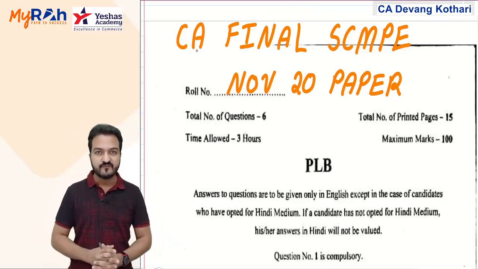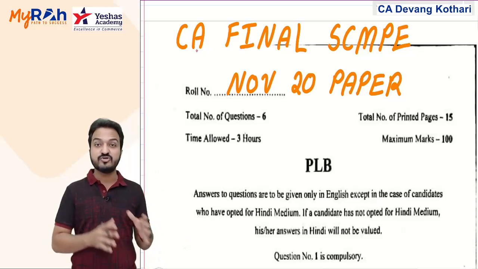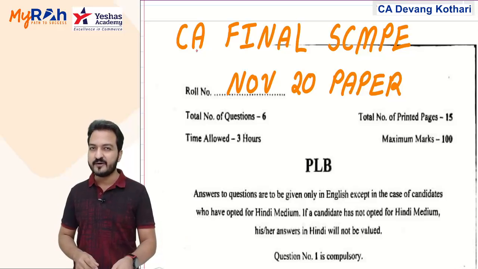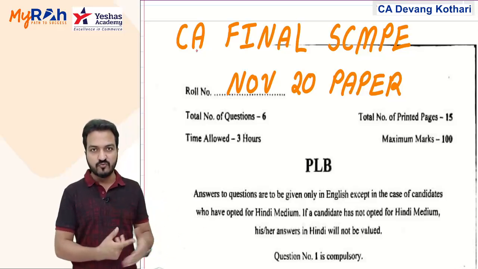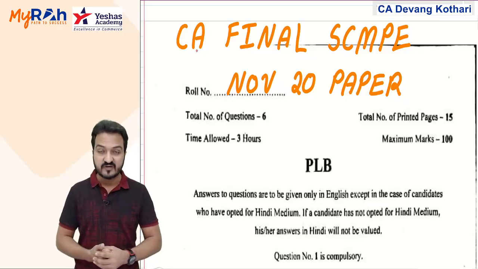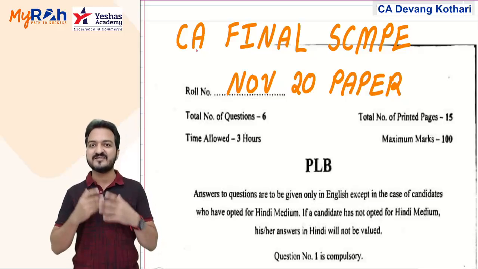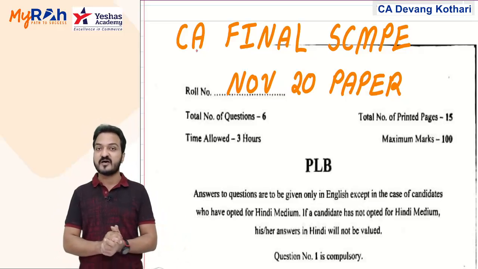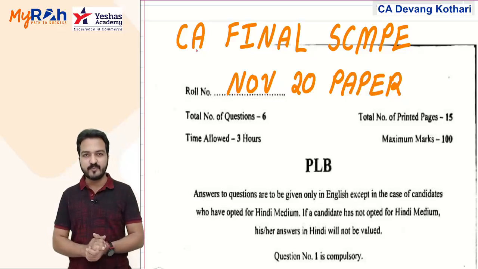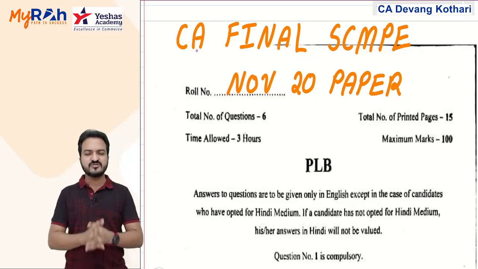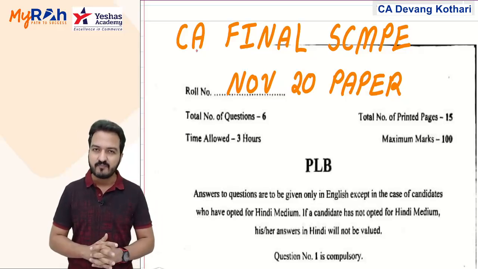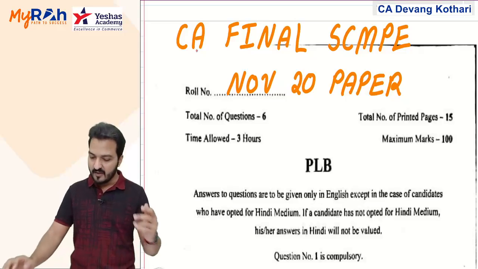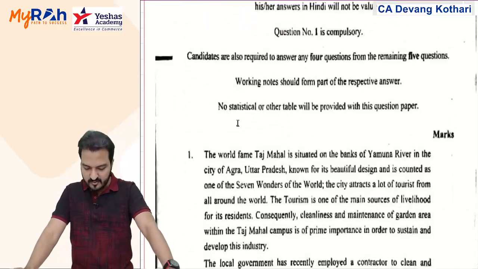Now, before I go further with the solution, let me tell you that this solution which I am discussing is as per my interpretation, as per my knowledge. Within a month or two, maybe by the time of the result, ICAI will release the suggested answers. What I am discussing here is not the suggested answers. Suggested answers are not yet out. This is my interpretation and my solution for the paper. Later on, when suggested answers are released, it may have certain assumptions which are different. Just a clarification.